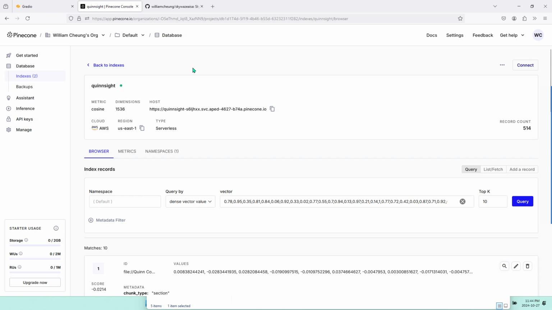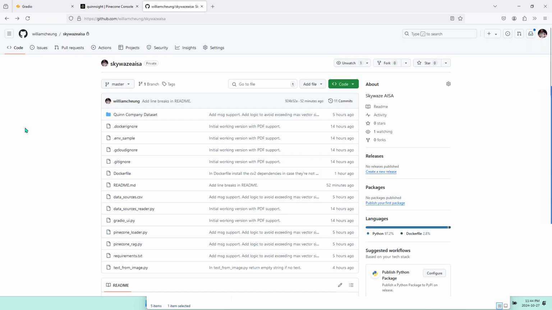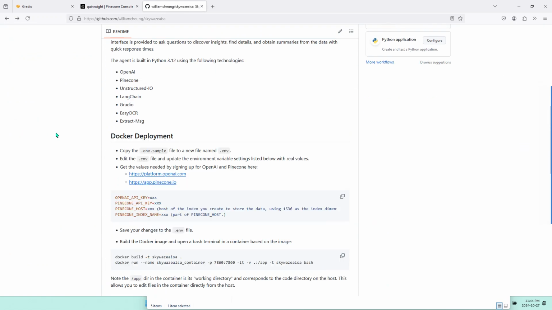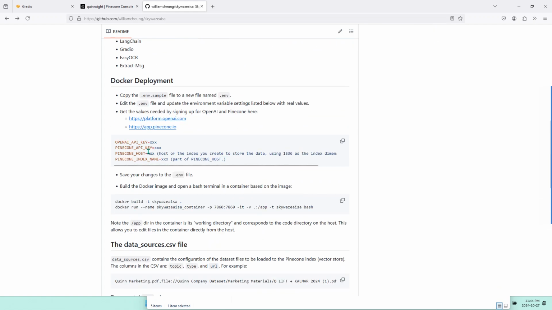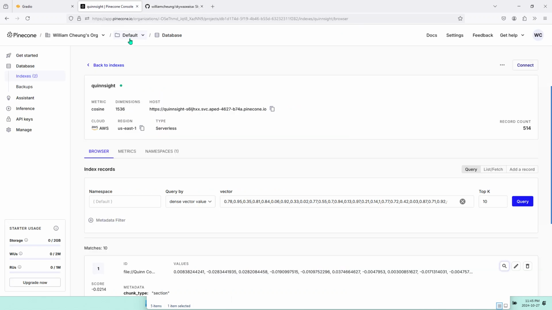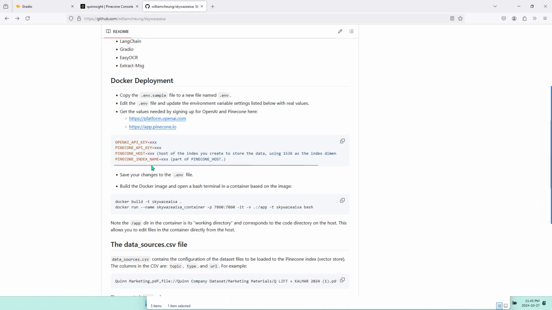Now, if you look at my README, you see you have to set the Pinecone host in the .env file. So where you get that is right here. You can just copy this and set the Pinecone host value in the .env file.